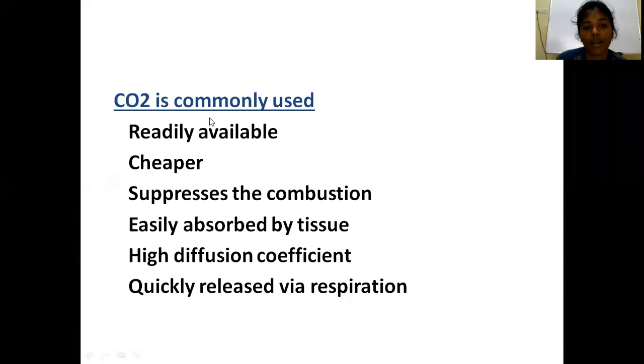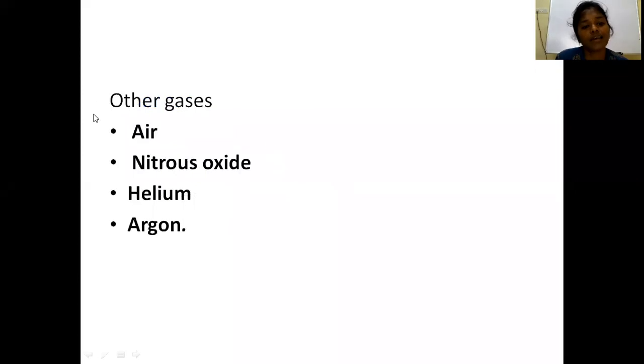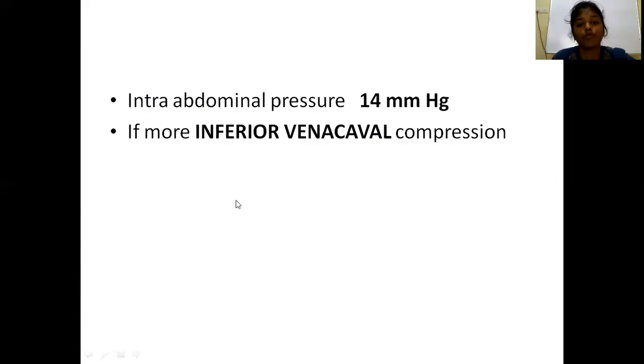Why is carbon dioxide commonly used? Because it is readily available, it is cheaper in cost, it suppresses combustion, it is easily absorbed by tissues, and it has a high diffusion coefficient. That is, it diffuses easily into the tissues, and it is quickly released via respiration. Because of all this, CO2 is commonly used for the creation of pneumoperitoneum in laparoscopy. Previously, other gases like air, nitrous oxide, helium, and argon were used, but at present we are using carbon dioxide only.